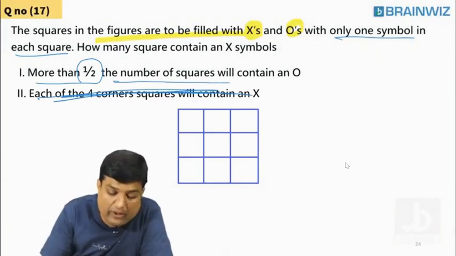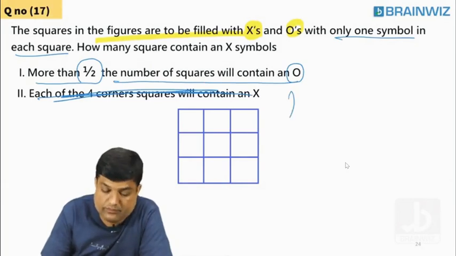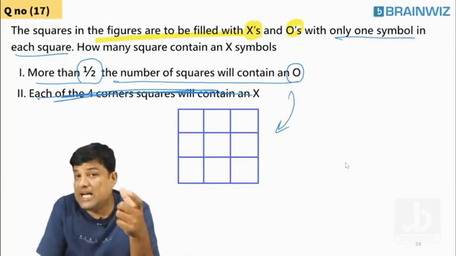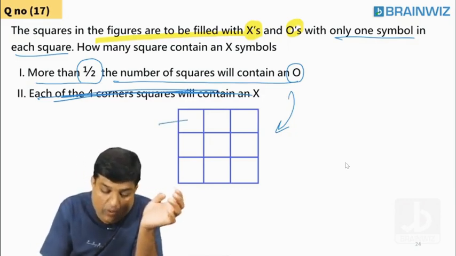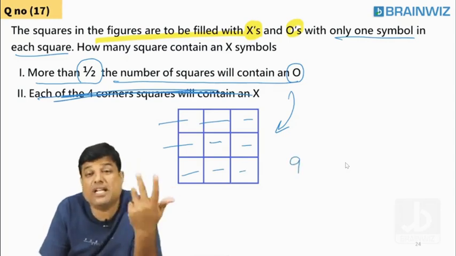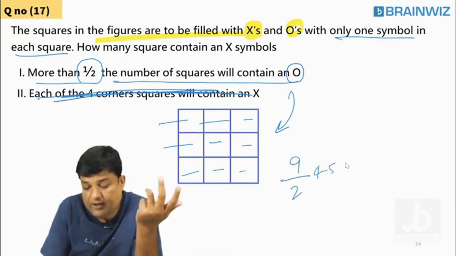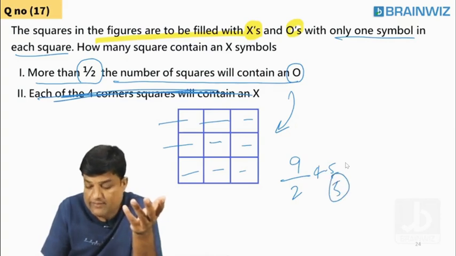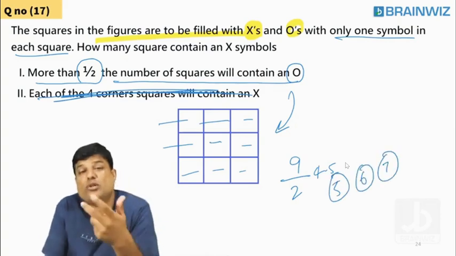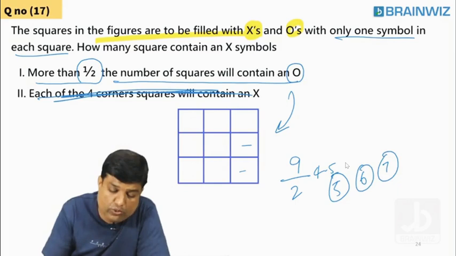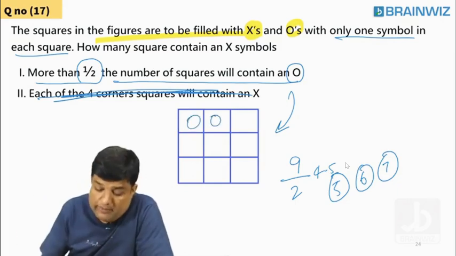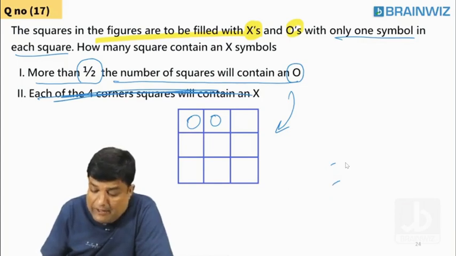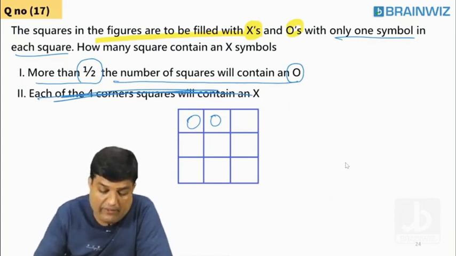More than half of the number of squares contains O. Look now. More than half of the squares contain O. How many are there? 1, 2, 3, 4, 5, 6, 7, 8, 9. 9 means more than half means more than 4.5. Means 5 squares, 6 squares, 7 squares. This is what more than half means. He told more than half. Out of 9, half is 4.5. Are you understanding everybody?